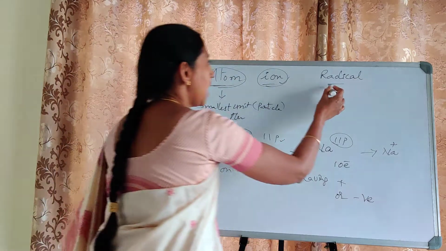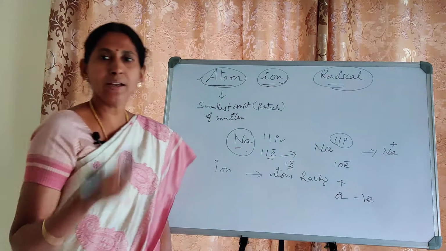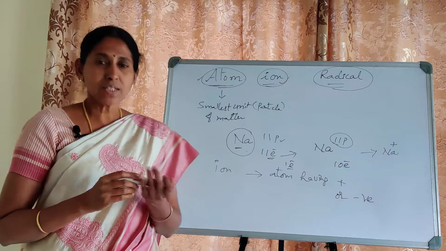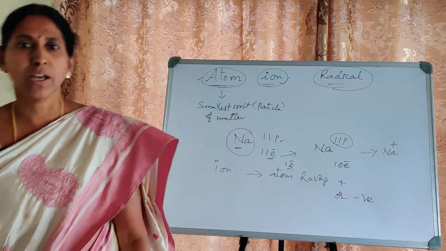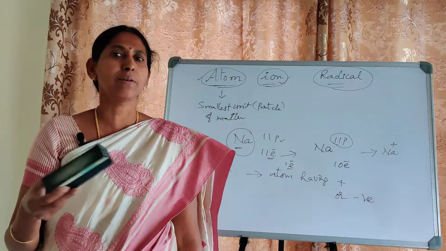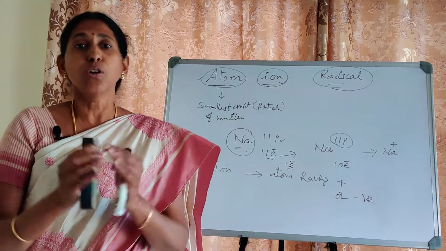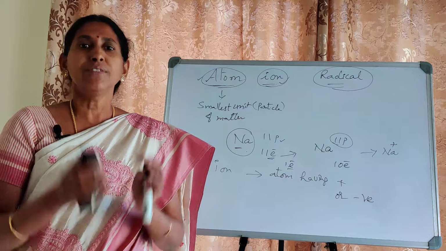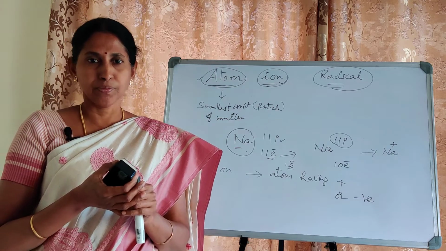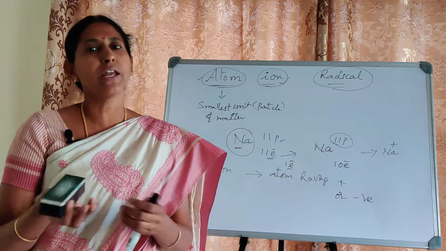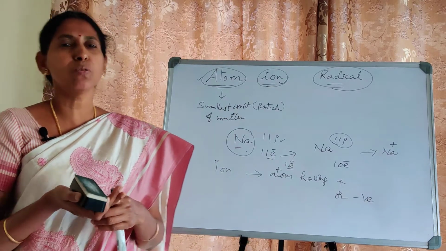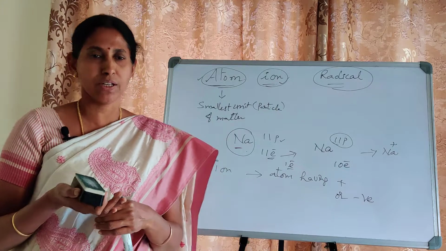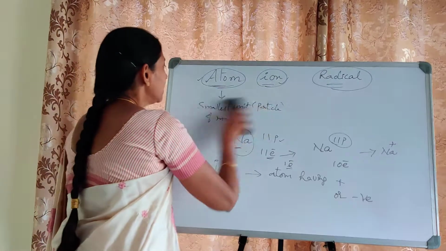Then what is radical? Radicals are formed not out of one atom but a group of atoms, either 2 atoms or 3 atoms, in some cases 3-4 atoms grouped together. If they hold any charge, here also either positive or negative, radicals mostly have negative charges only.